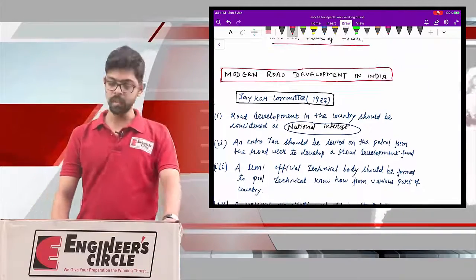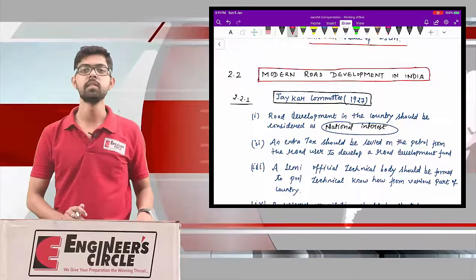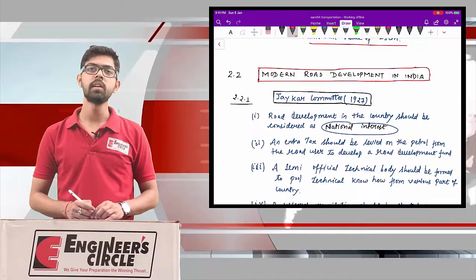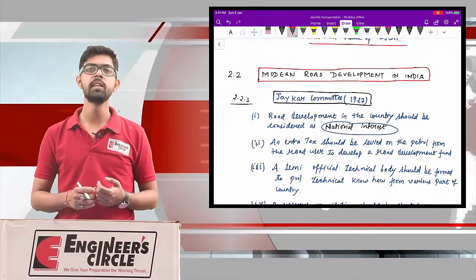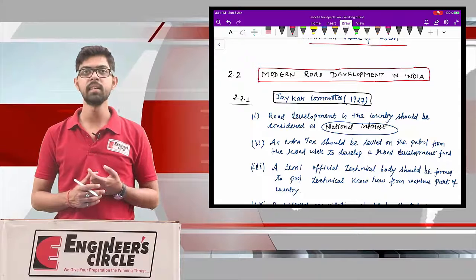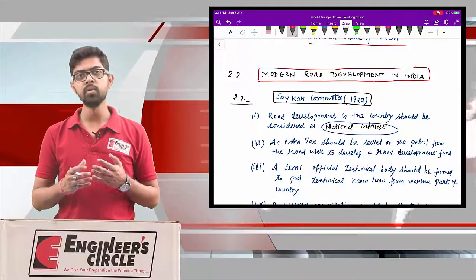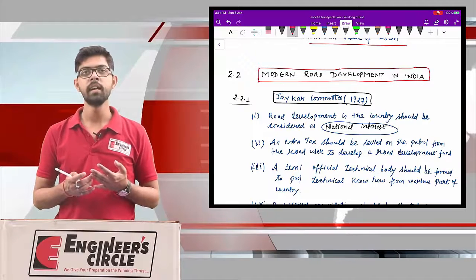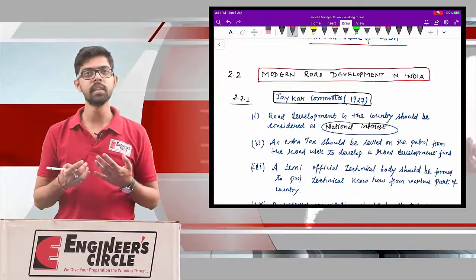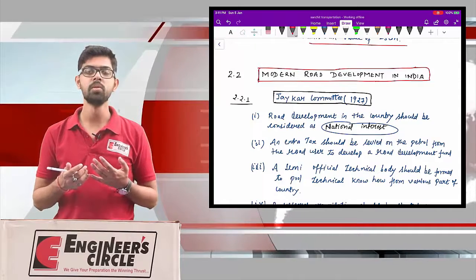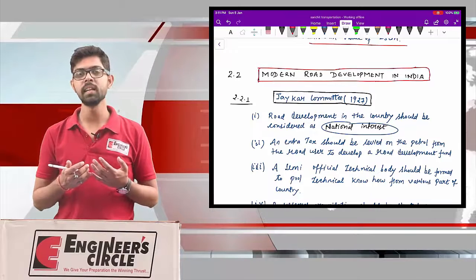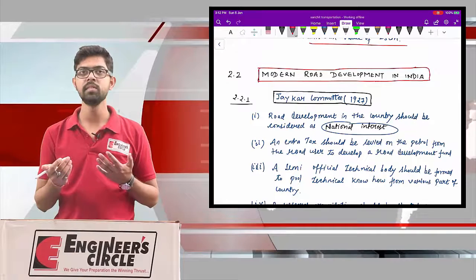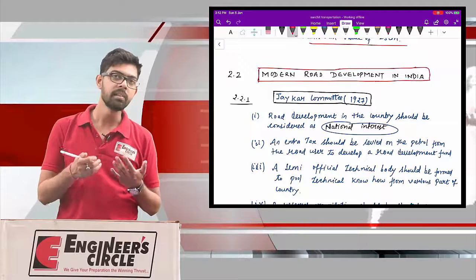Now, modern road development. The second topic will be modern road development in India. In modern road development, we are going to discuss what committee was constituted, because after World War II, the condition of roads in India was poor. Earlier India was ruled by the Britishers, and while expanding their territory throughout India, the Britishers came to know that the conditions of roads in India were not up to the mark.